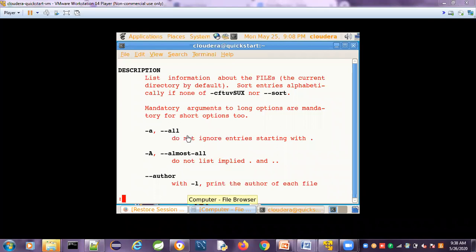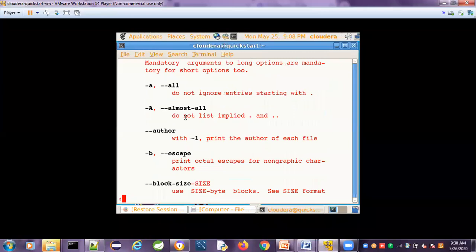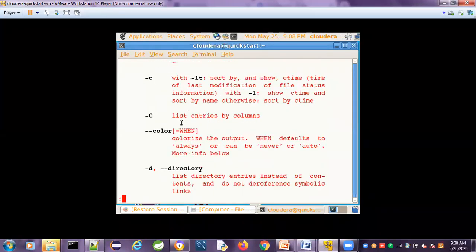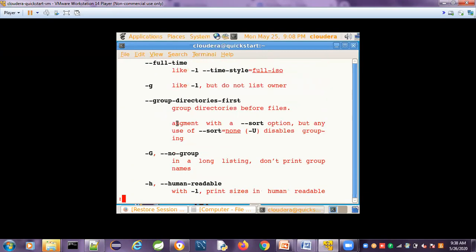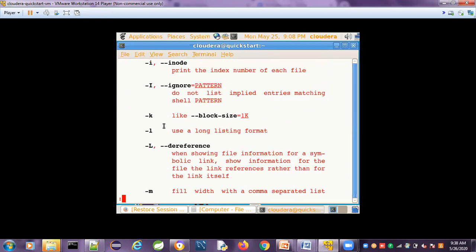So ls -a. A indicates all. It will display all the things that are present. Then there is ls -l. Why are we using the l? -l indicates long listing. I will show you where it is present. l indicates long listing format.